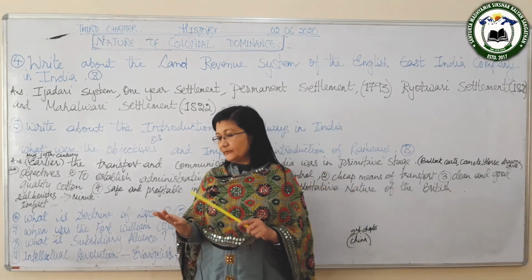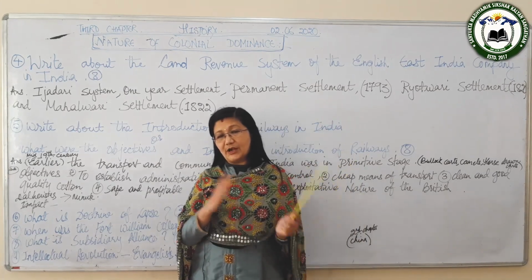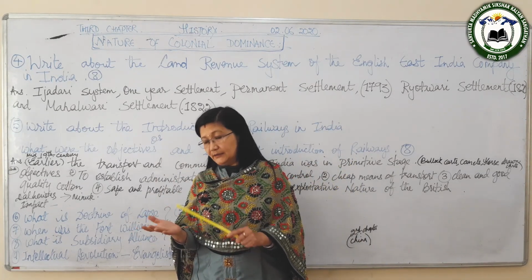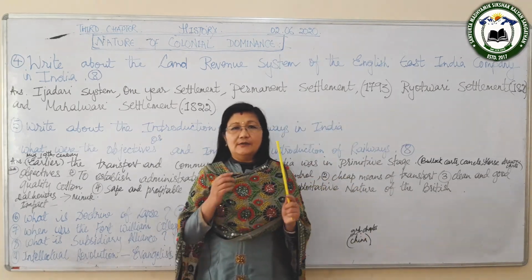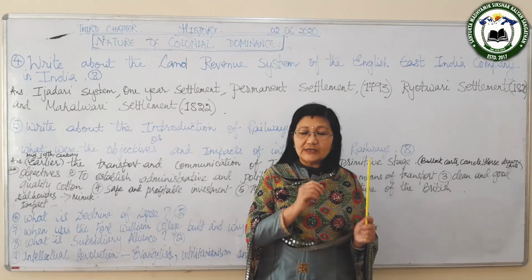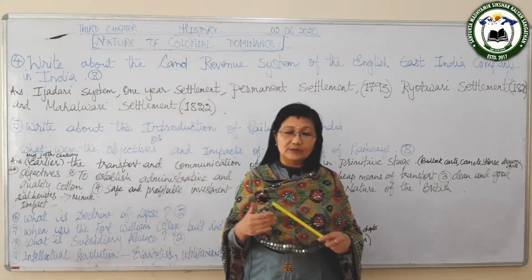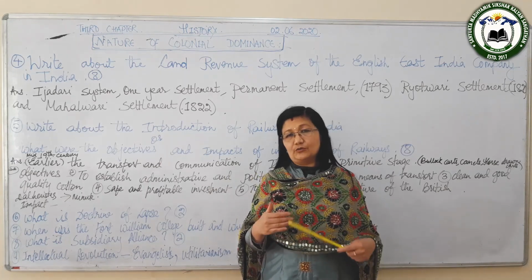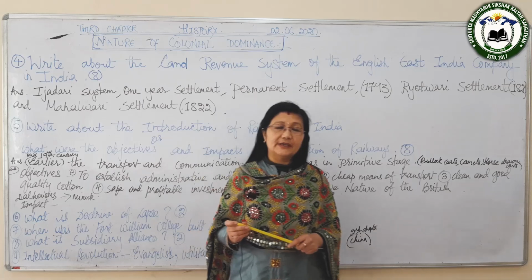Then another is that the profit would be shared between the British government and the company. And they also said that between 25 to 50 years, the British government would buy the railways if they so desired.